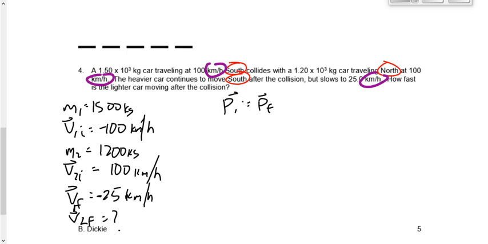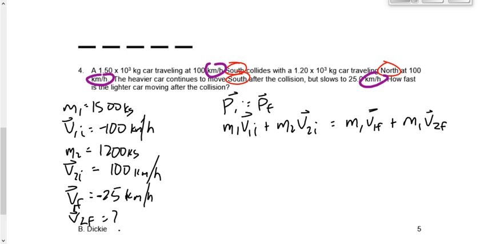We're finding the velocity right away after the collision, before there's any external forces, while we still have an isolated system. 2 objects before the collision, 2 terms in the equation. 2 objects after the collision, 2 terms in the equation. Let's say 1,500 times negative 100 plus 1,200 times positive 100